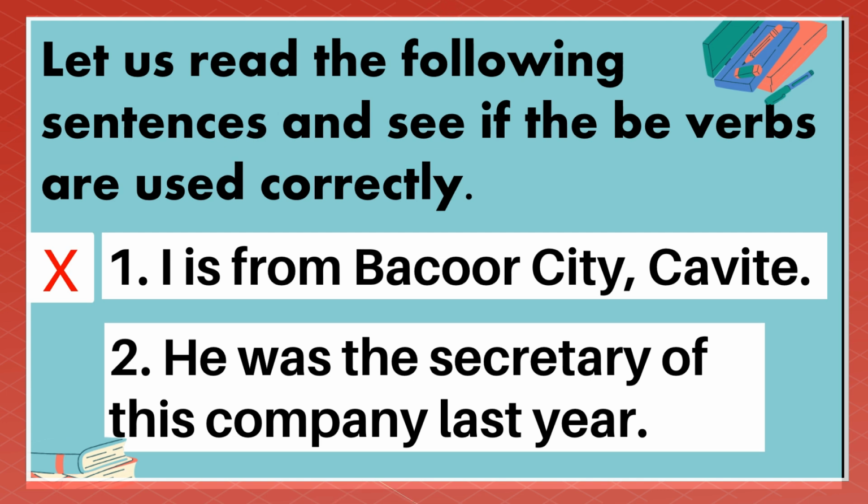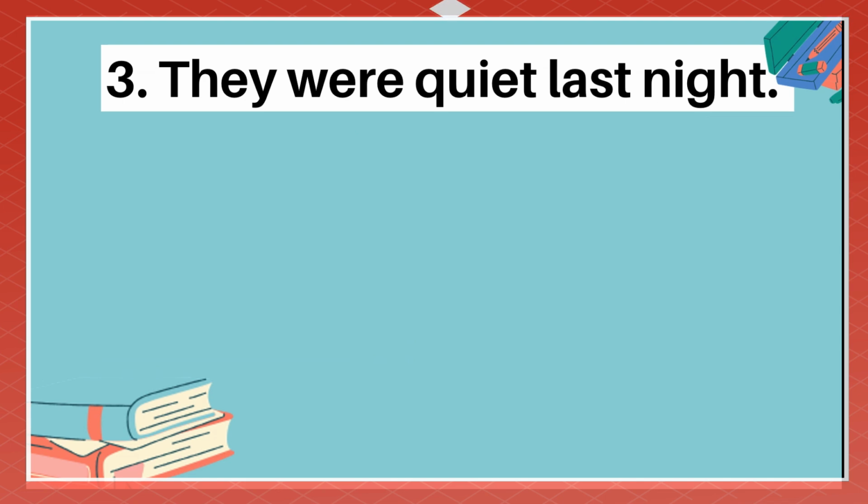Number 2. He was the secretary of this company last year. Is it correct or not? Very good. This one is correct. We use was as be verb because the action happened in the past. Number 3. They were quiet last night. Is the sentence correct or not? Very good. This one is written correctly.